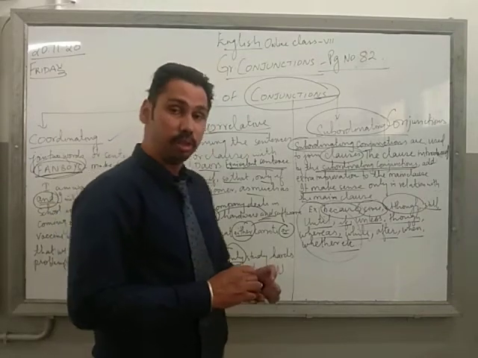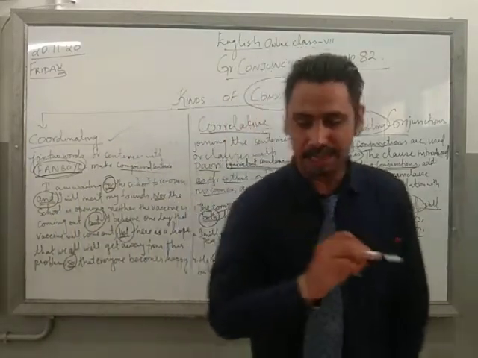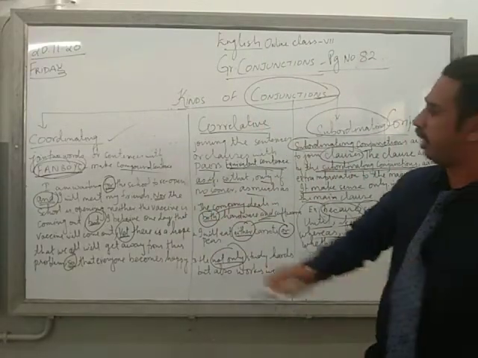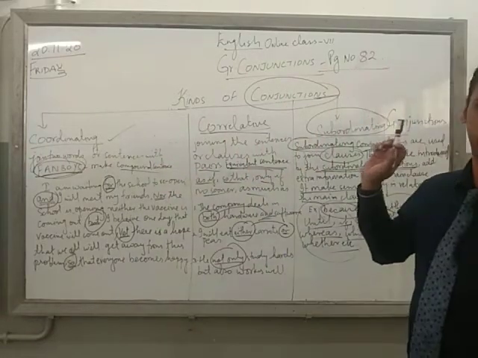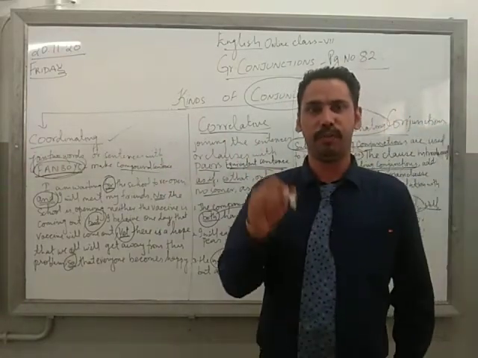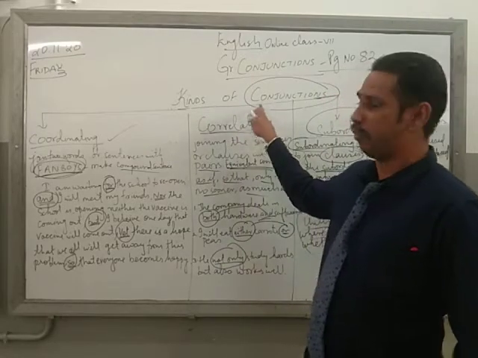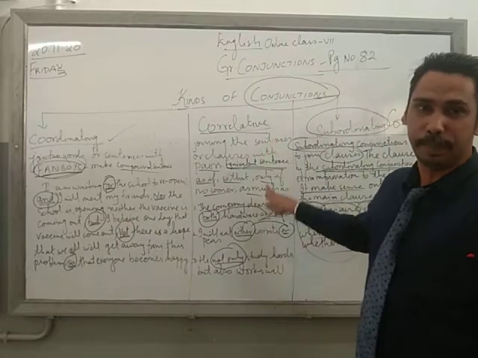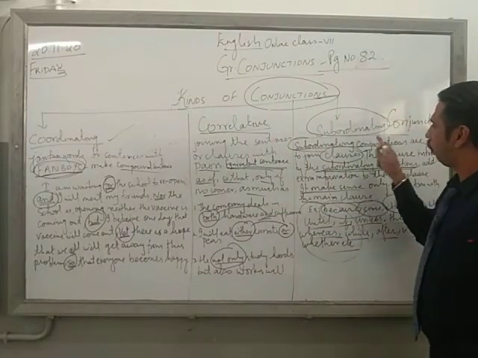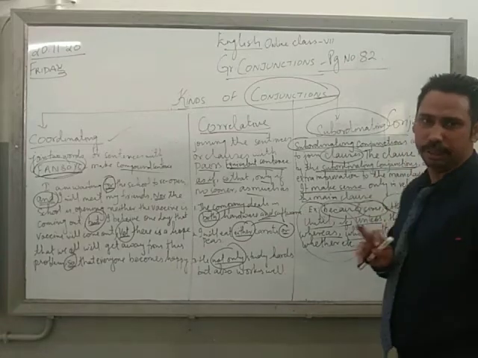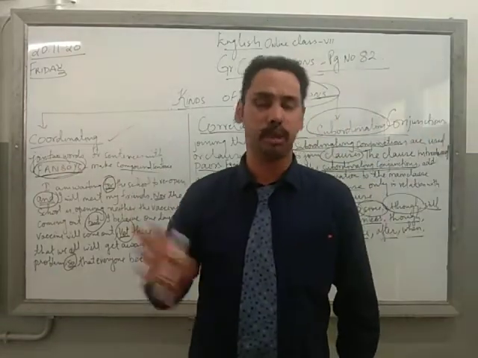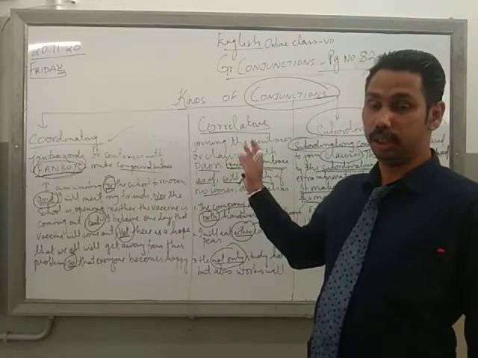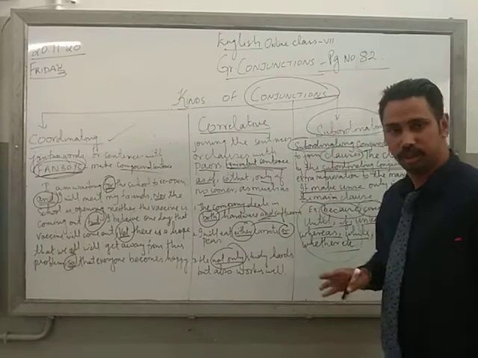Right? So students, I have uploaded notes on subordinate conjunctions, continuing with the coordinating and correlative ones. In the same document, you will find the heading conjunction, you will find coordinating conjunction with example, correlative with example, and you will see now the new topic subordinate conjunctions with the examples. You all need to copy in your grammar notebook. So with this we come to the end of the topic conjunctions.